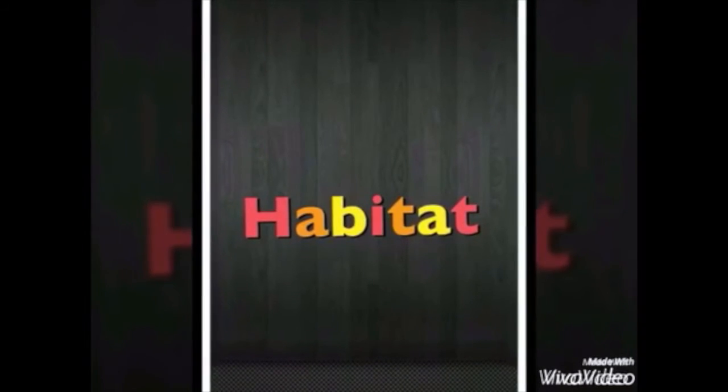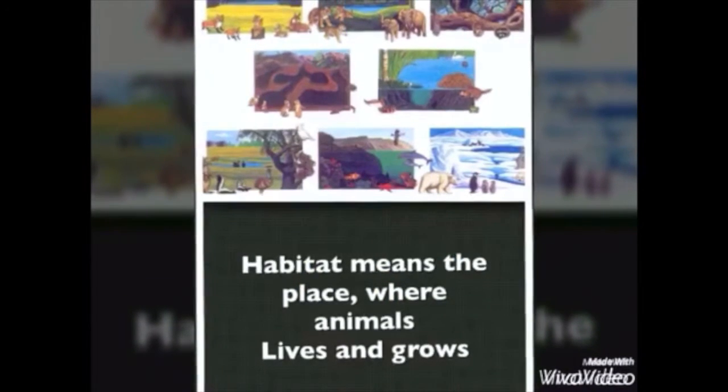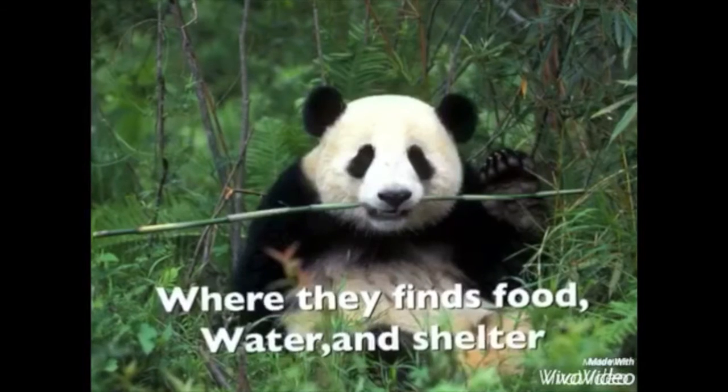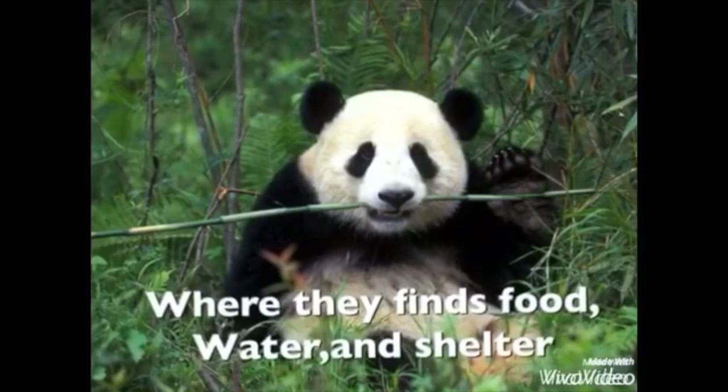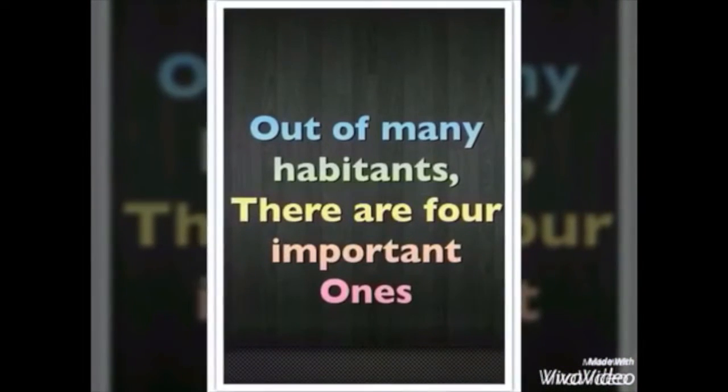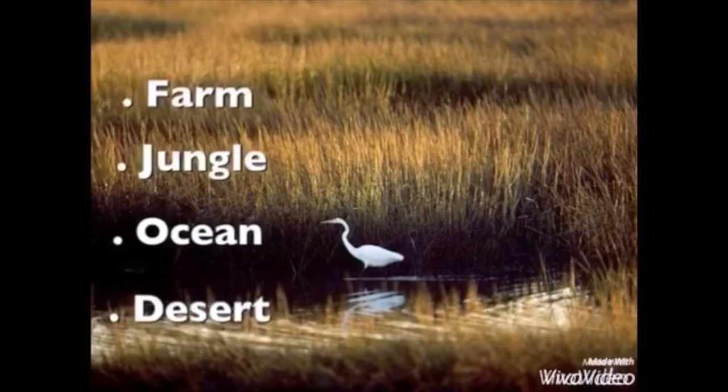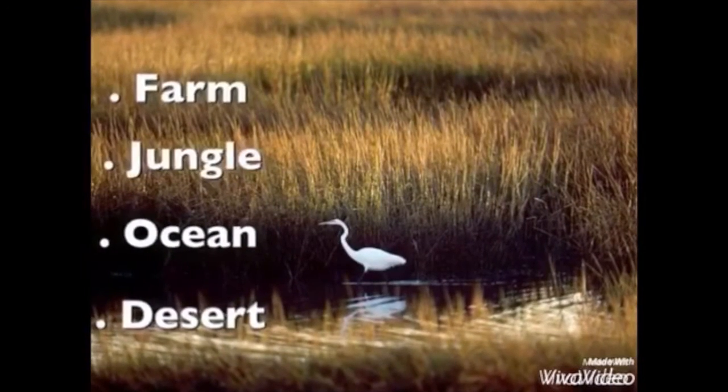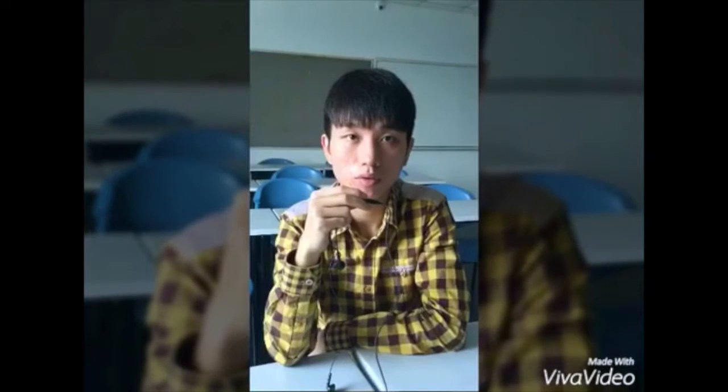Habitat. Habitat means the place where animals live and grow, where they find food, water and shelter. Out of many habitats there are four important ones: farm, jungle, ocean and desert. All over the globe, animals can be found living close to urban areas, far in deserts, high on mountains, deep in the oceans, and above us in the sky.